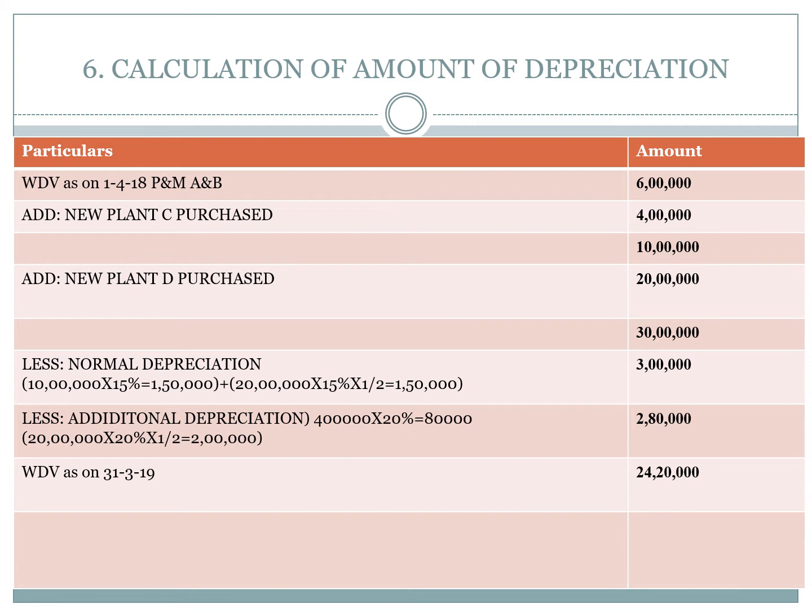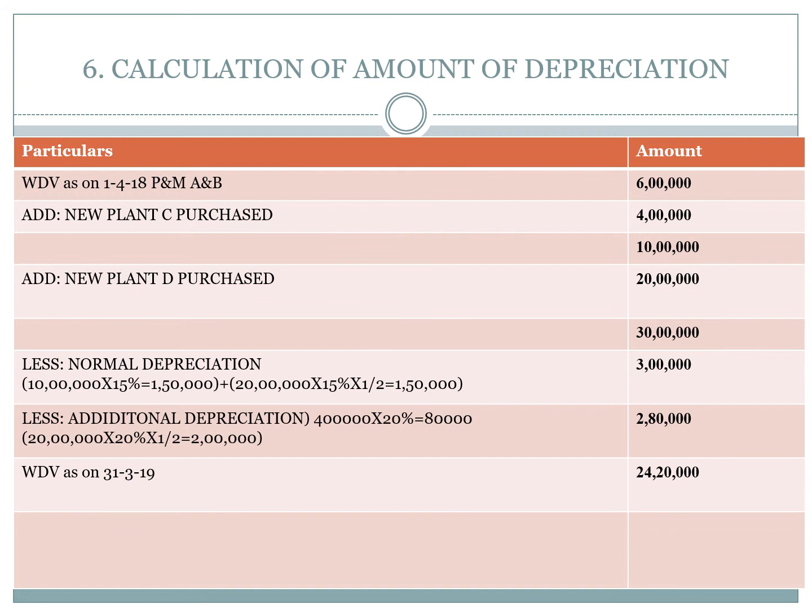But there is also one more new plant, D. That is also used in business, but it was put into use in the business less than 180 days. Hence that asset can claim only half of the depreciation. The rate of depreciation is 15%. Therefore 20 lakhs into 15% into 1 by 2, amount of depreciation 1,50,000. Then the total normal depreciation is 3 lakhs: 1,50,000 plus 1,50,000, 3 lakhs. This is the normal depreciation.